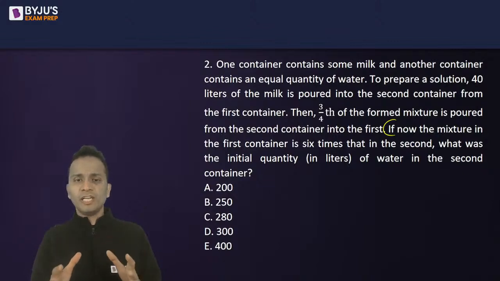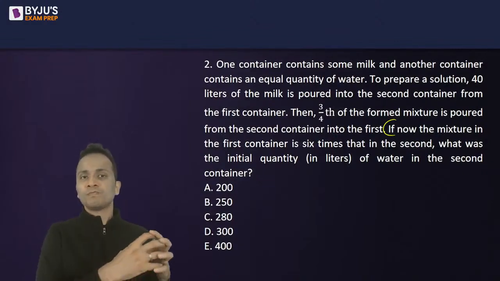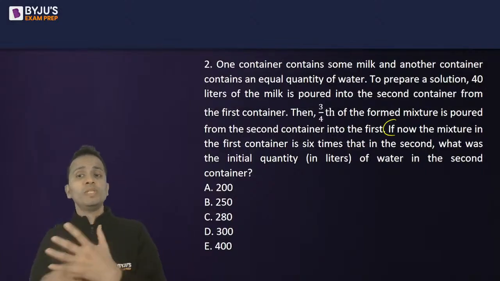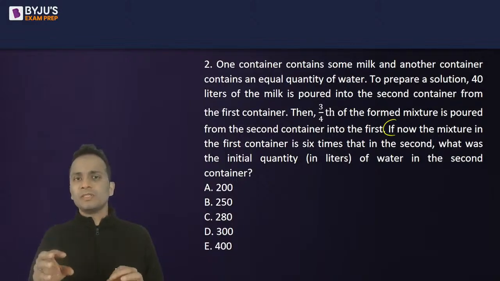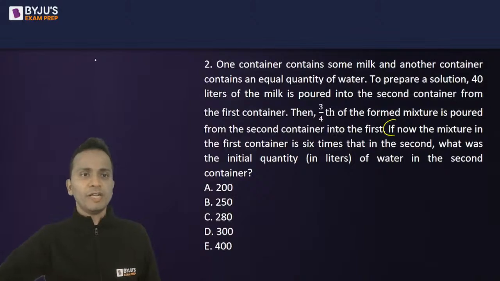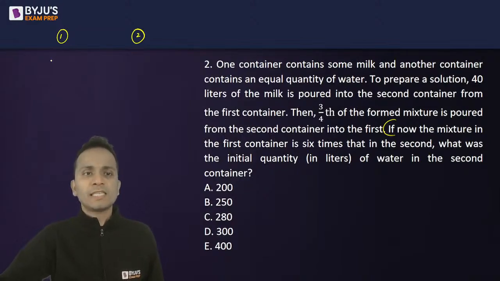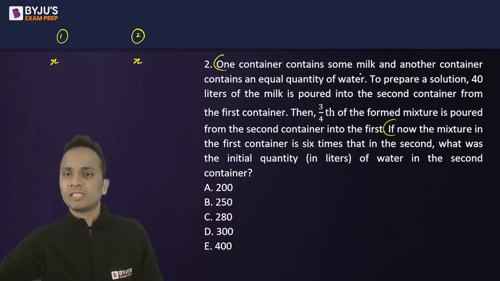So they have given a relation between the combined mixture, the total mixture of the first container with the second container. So there is no need to keep the volumes of milk and water separately. All right. So container number one, container number two, right? So let's say container number one has X liters of milk and container number two has X liters of water, according to the first statement.